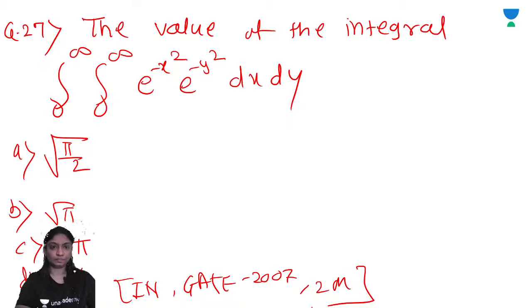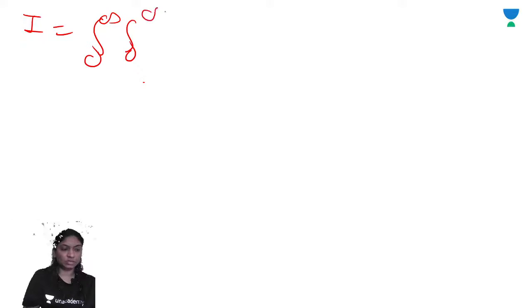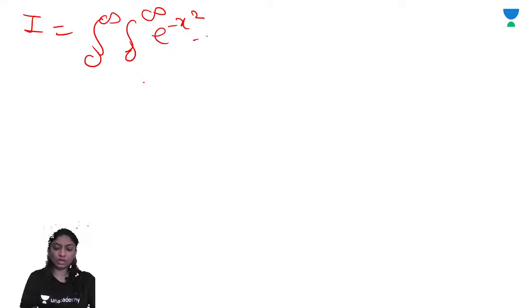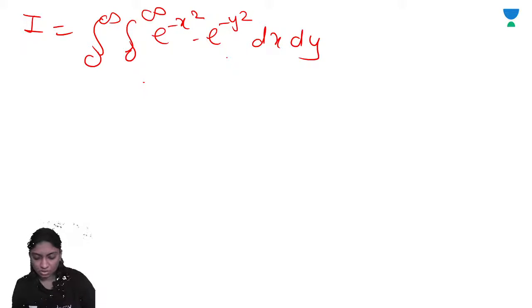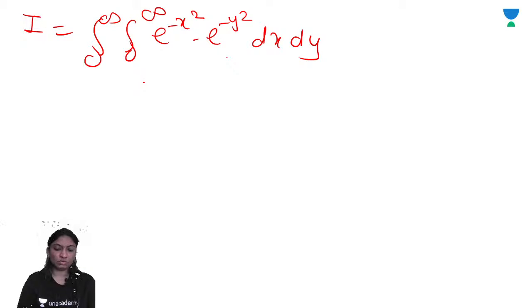Directly you can evaluate e raised to minus x square. I is equal to the integral from 0 to infinity, 0 to infinity, of e raised to minus x square, e raised to minus y square, dx dy. Is this nothing but the gamma function?